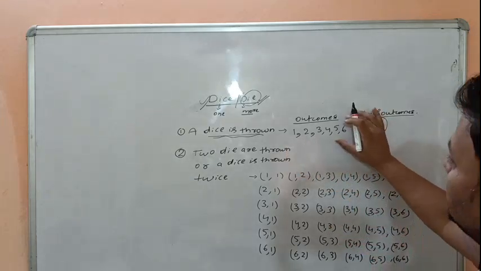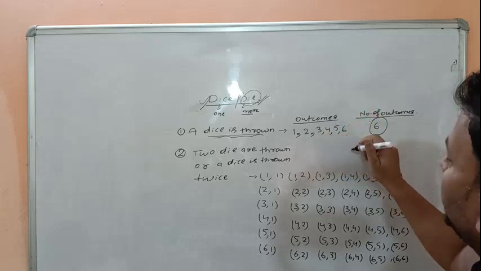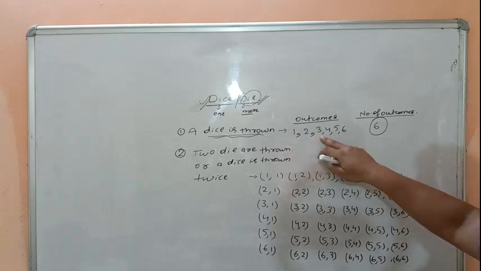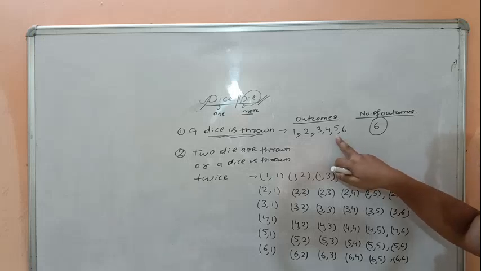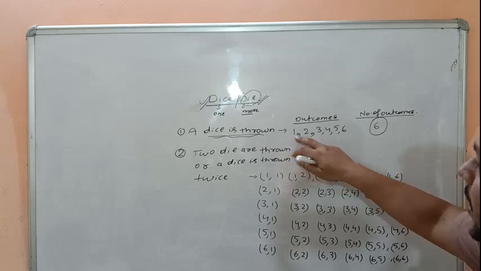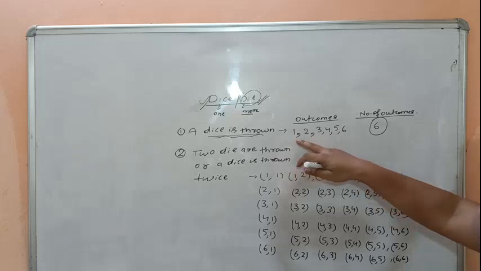Here the question arises, what are the even numbers? 2, 4, 6 are the even numbers, 3 even numbers. Odd numbers: 1, 3 and 5 are the odd numbers. Prime numbers: 1 is neither prime nor composite, and 1 is not counted in prime numbers.